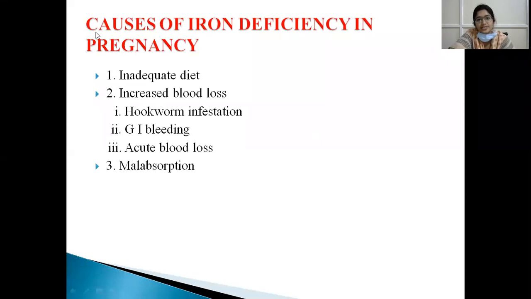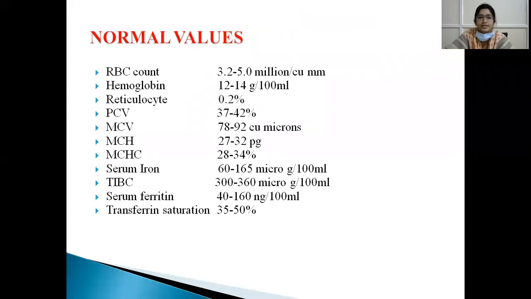Causes of iron deficiency anemia in pregnancy. It might be because of inadequate diet, that is, a diet rich in phytates and tannins, and increased blood loss as in hookworm infestation, and gastrointestinal bleeding, that is because of gastrointestinal ulcers or hemorrhoids, or because of any acute blood loss as in cases of threatened abortions, etc., or because of malabsorption syndromes, that is Crohn's disease, ulcerative colitis.